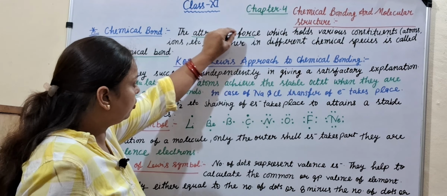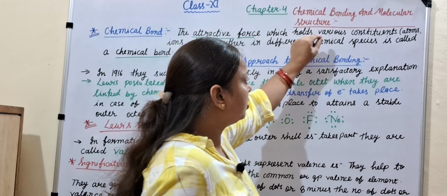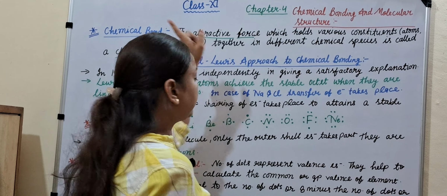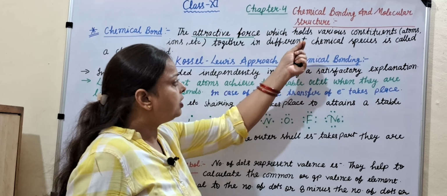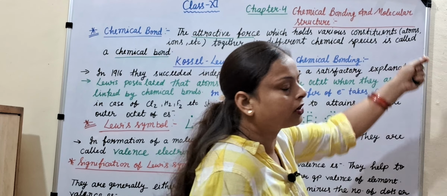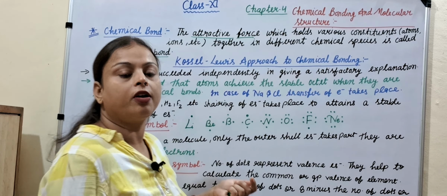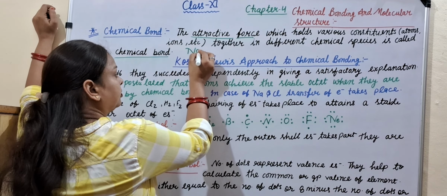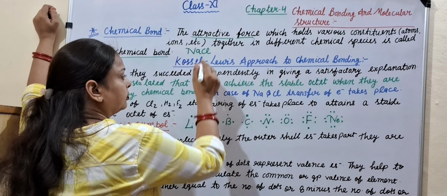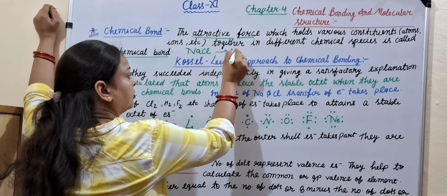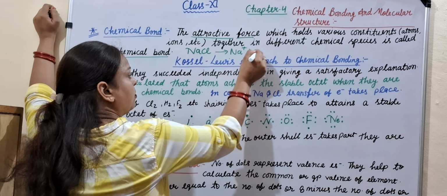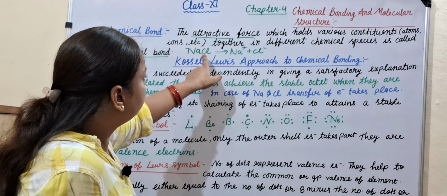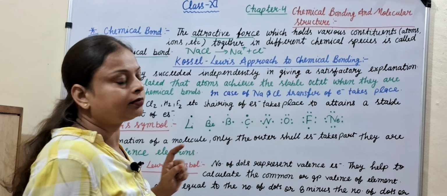The attractive force which holds various constituents, atoms, ions, etc. together in different chemical species is called a chemical bond, like bonding in NaCl, Na plus, Cl minus. These are the ions and form a chemical bond.